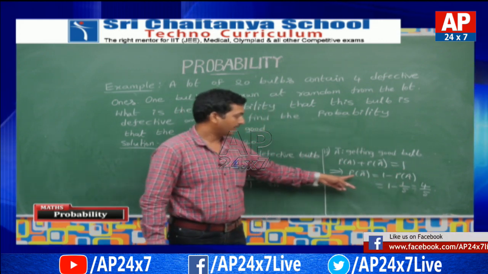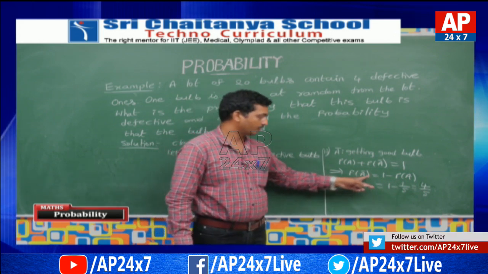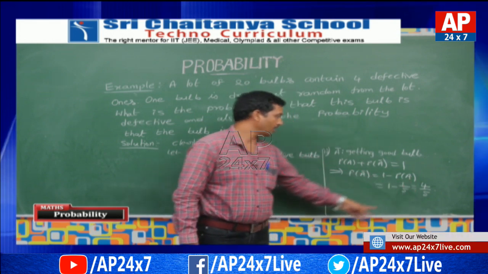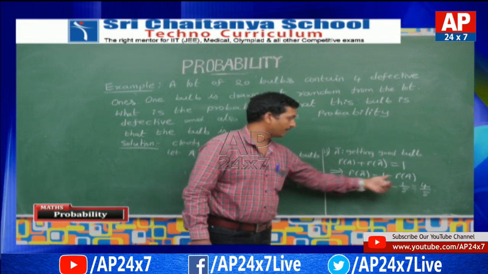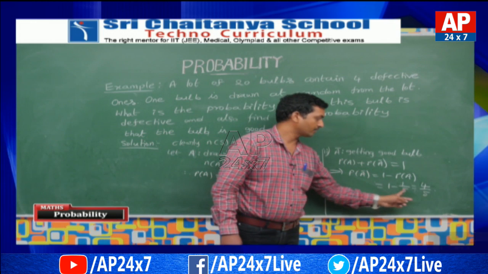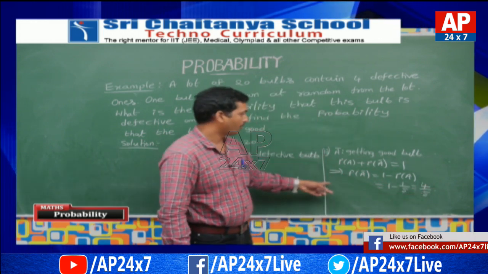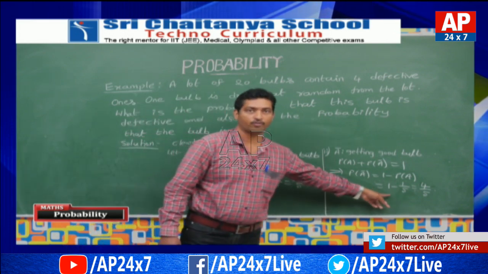Now making P of A bar the subject, P of A bar equals 1 minus P of A. Already we got the value of P of A as 1 by 5. Replace P of A by 1 by 5, we will get 1 minus 1 by 5 is equal to 4 by 5. Therefore the probability of getting a good bulb is equal to 4 by 5.